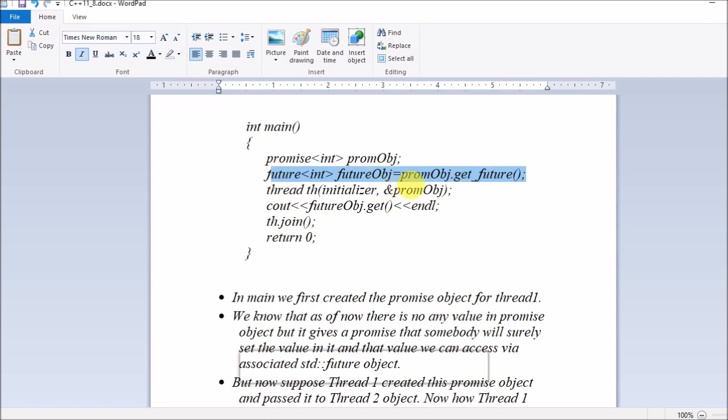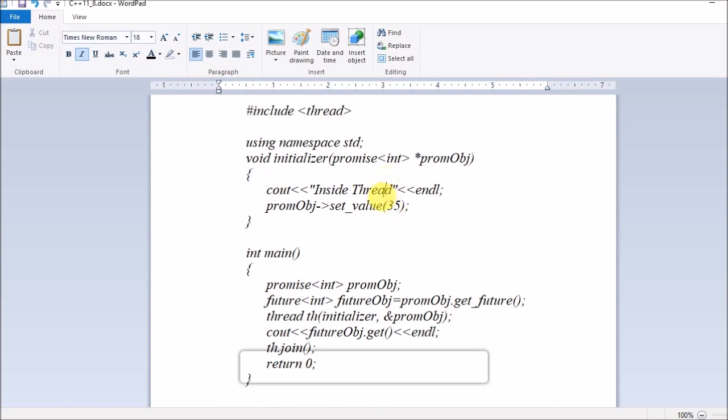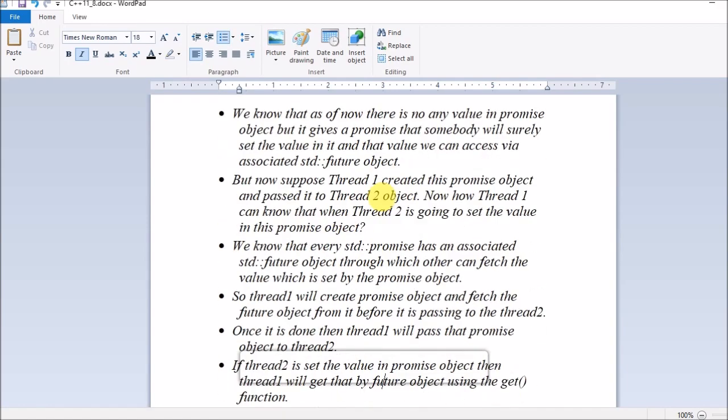Before passing its address, we are getting the future object from this promise object, and later on we will be calling this get function through this future object. If this gets blocked, that means its value is not yet set in this function, and if it is not blocked, that means yes, this function has set the value of this future object. In this initializer we are setting the value. So this is how the process takes place. You can go over it 2-3 times to understand more clearly.